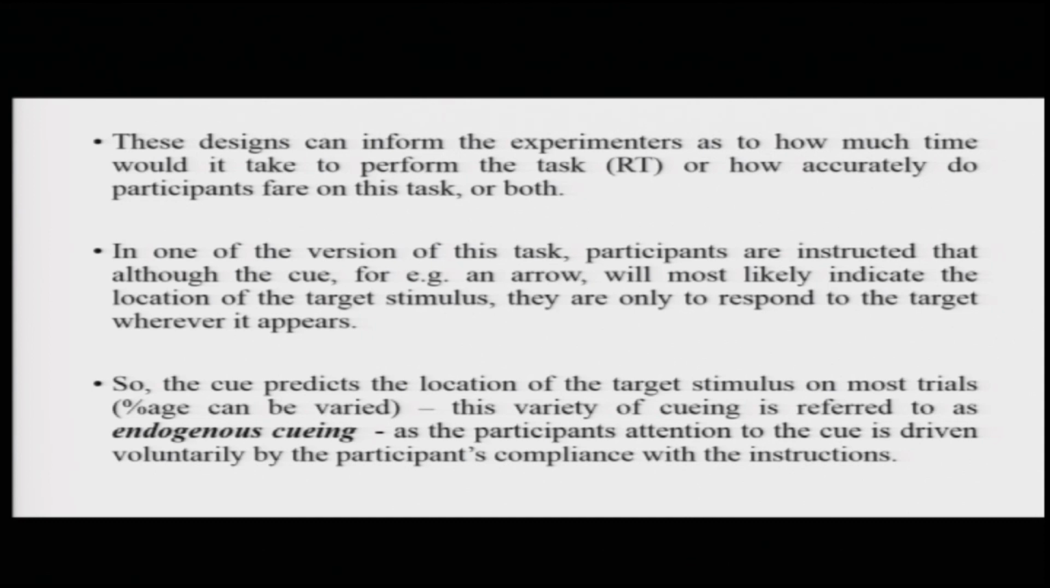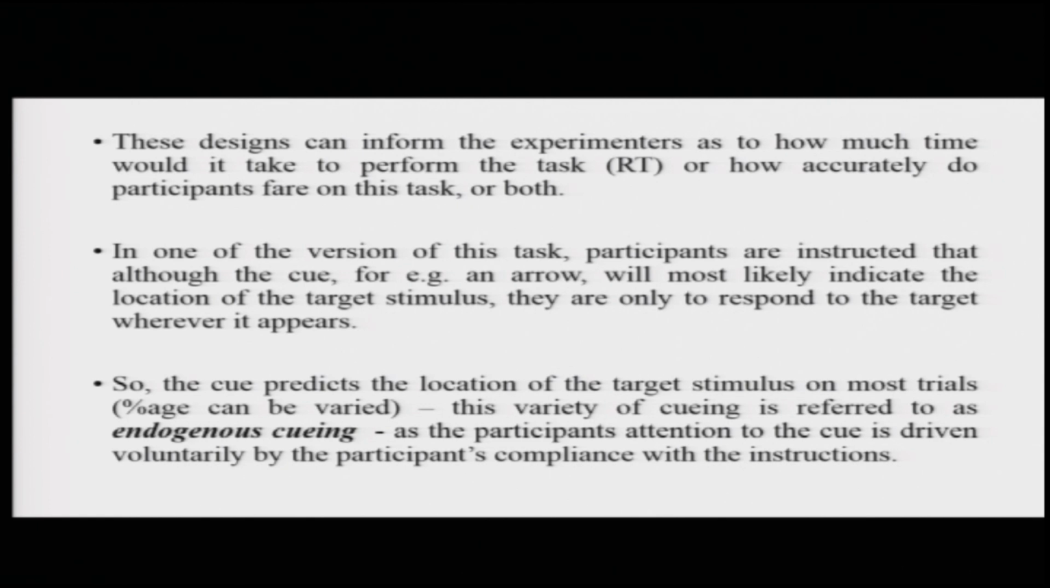This variety of cueing is referred to as endogenous cueing, because participants' attention towards the cue is being driven voluntarily by their compliance with the instructions, because the participant believes that this cue is going to direct them to the correct location, and hence the attention is being oriented with respect to, let us say, the direction of the arrow.